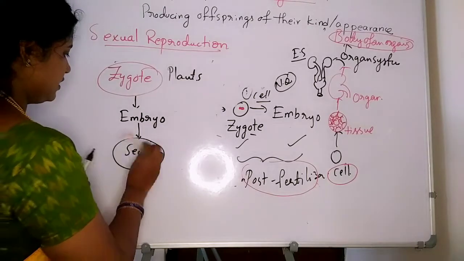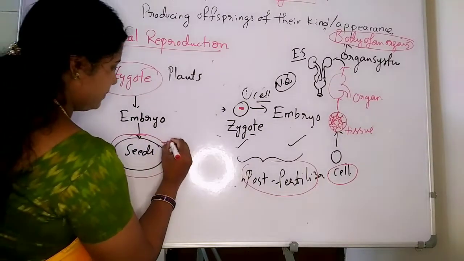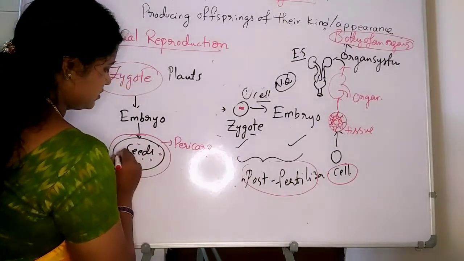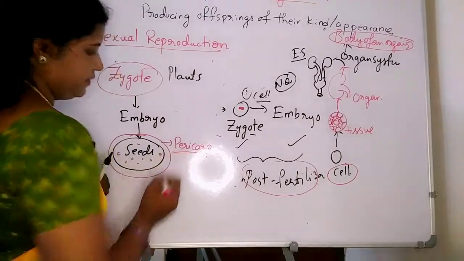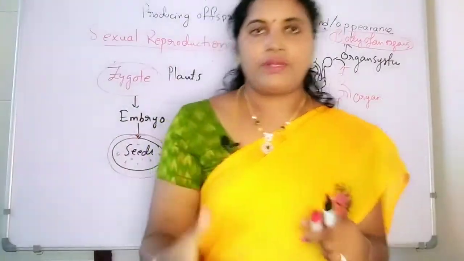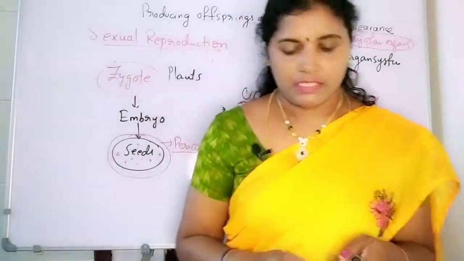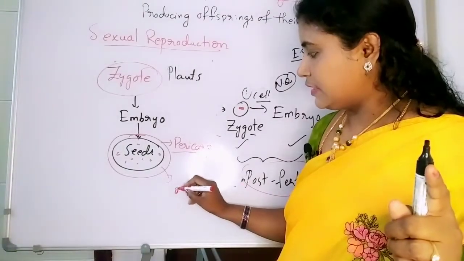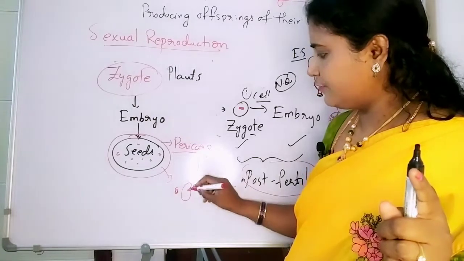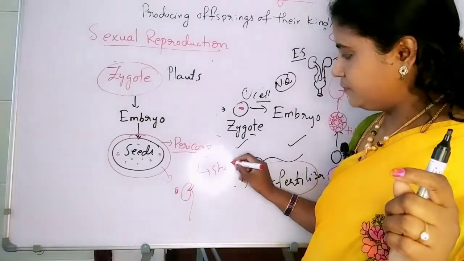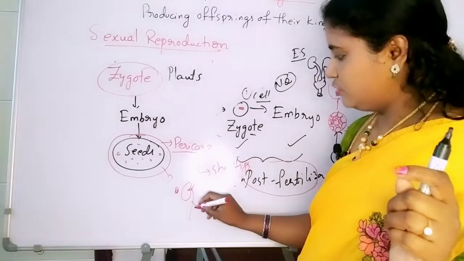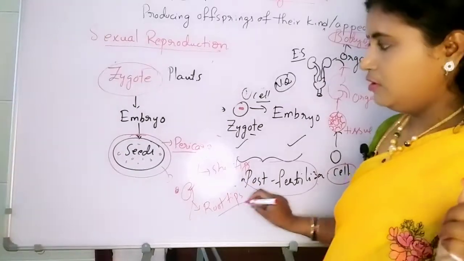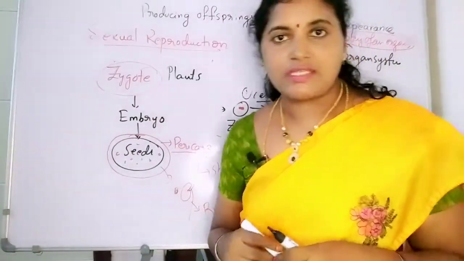Around the seeds it forms a pericarp, and inside it contains the seeds. Pericarp means the outer covering which protects the seed. After that, the seeds germinate, and they form shoot tips and root tips. That is about embryogenesis in plants.